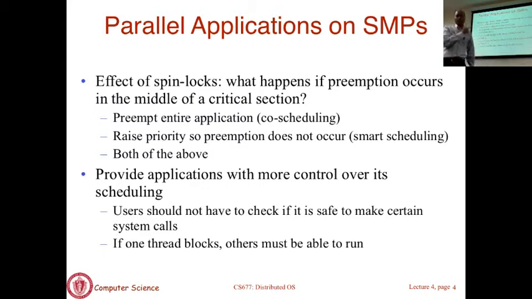Okay, so the last point I wanted to make is the use of scheduling to schedule parallel applications. This is the only slide I have on parallel applications in this topic of scheduling. Parallel applications are the ones that are highly multi-threaded, trying to make use of large multiprocessors. There may be 64-way, 128-way multiprocessors or multi-cores, and you may have applications that are massively threaded, where the threads are actually running in parallel to achieve some task.